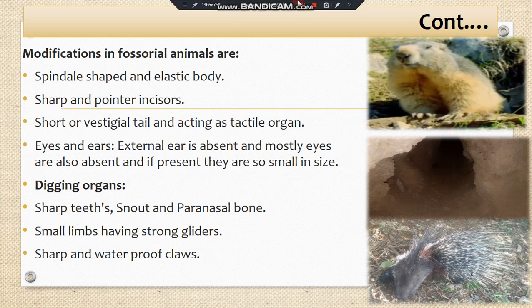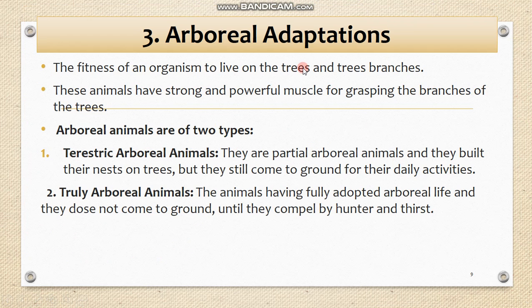Okay, now we move toward our next topic, arboreal adaptation. Mainly we can say it is the adaptation of animals to live in trees, their branches, and in different plants. Such animals have some adaptations to survive in such circumstances.